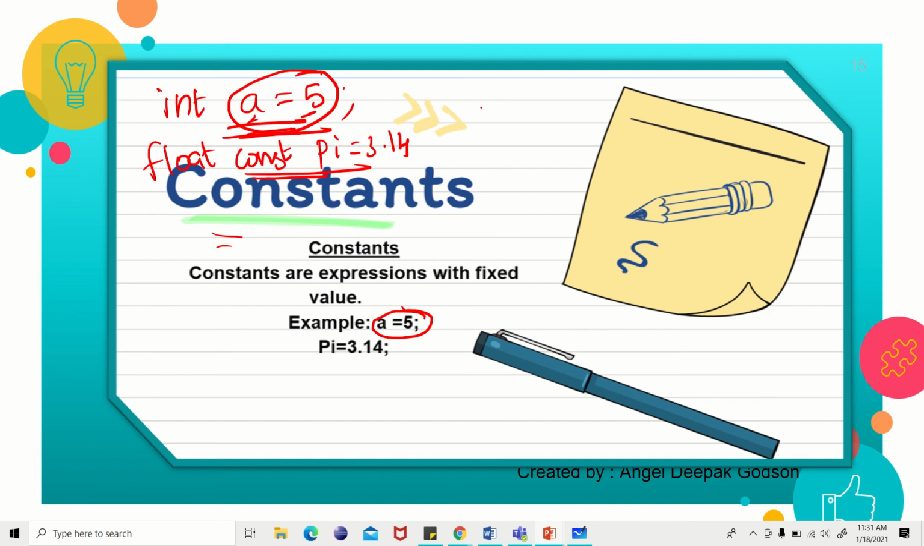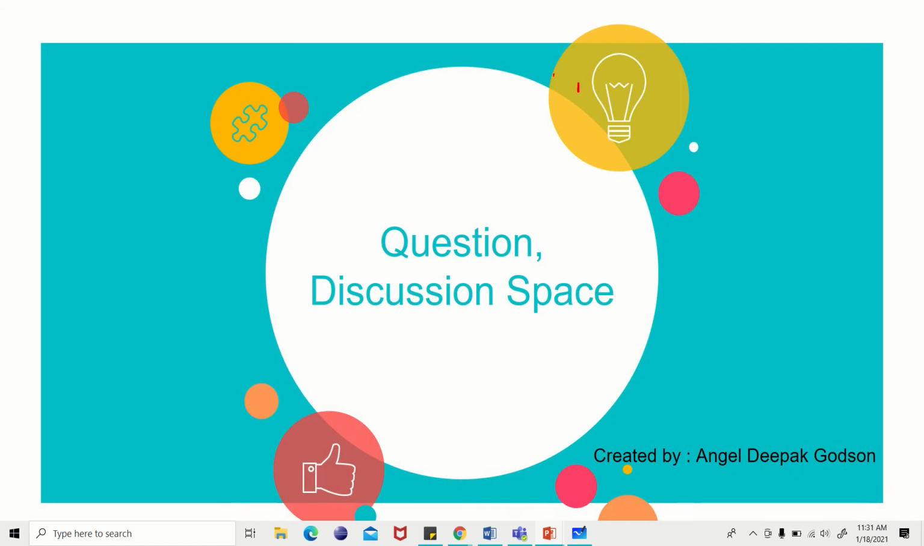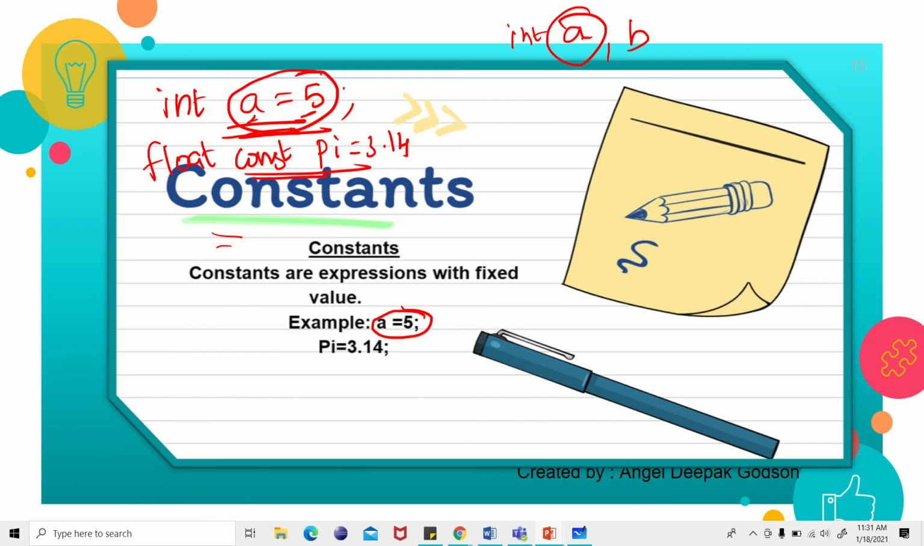I told you, when you write a program, you write int a comma b. In that case, this a can be any value, like 10, 20, 5, 1, 2, 3, any value. But if you mention it as a constant, int const a is equal to 5, that means the value of a will be 5 throughout the program. So constants are like fixed values. The value is fixed for that. You cannot change it. So that is called the constant.